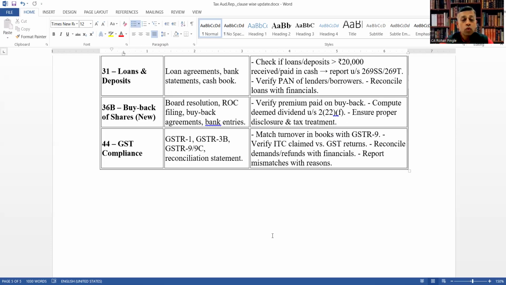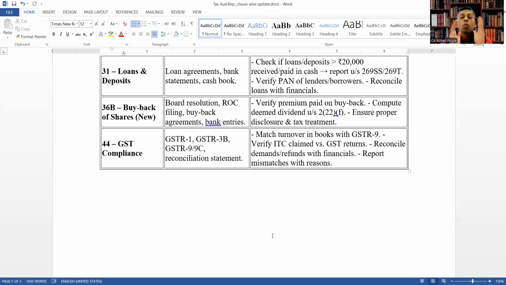And clause 44 for GST compliance. Documents to verify are GSTR-1, GSTR-3B, and GSTR-9 or 9C, whichever is applicable, that is the reconciliation statement. And the audit procedure will be to match turnover in books with GSTR-9, verify ITC claimed versus GST returns, reconcile the demands or refunds with financials, and report mismatches with reasons.